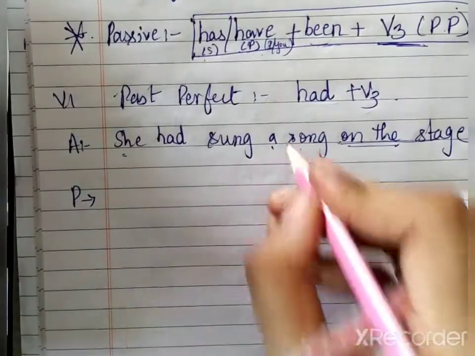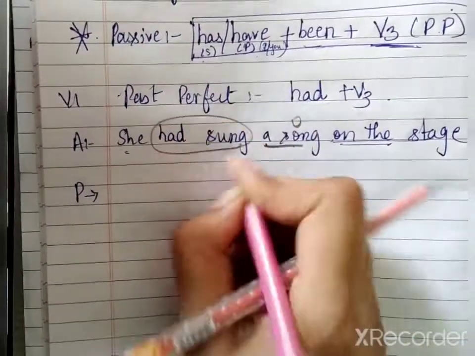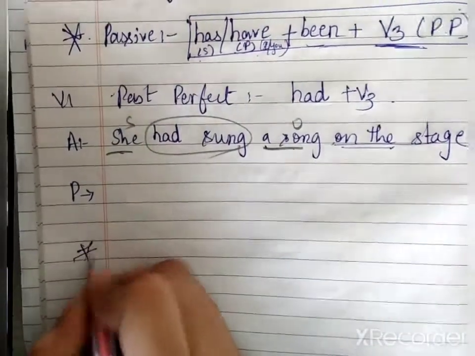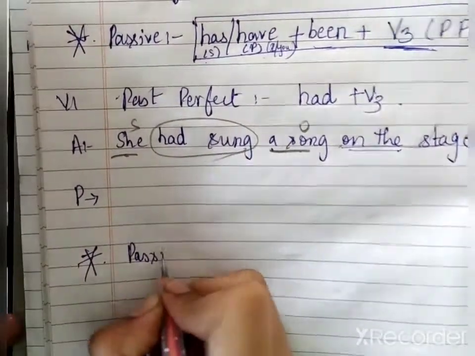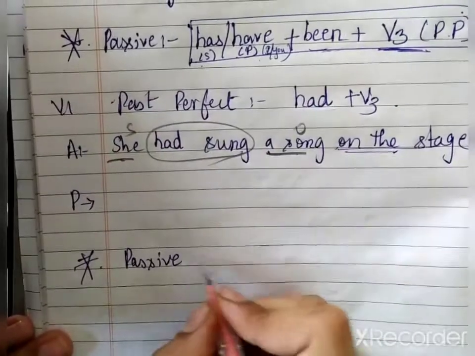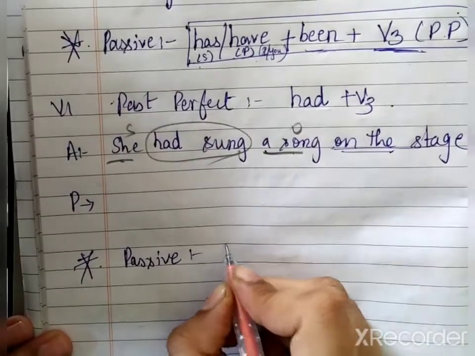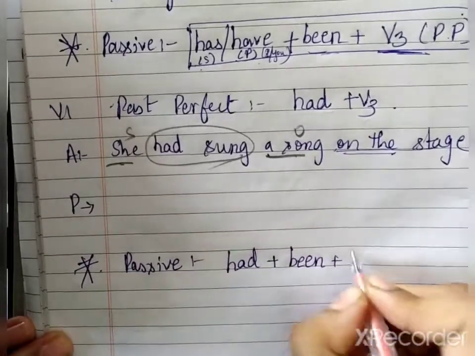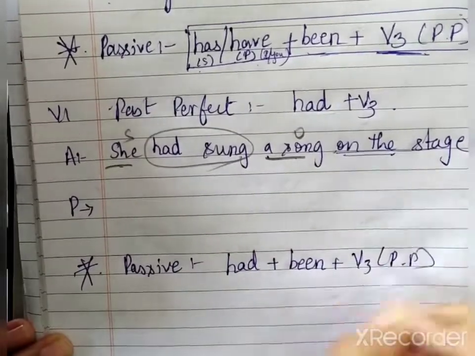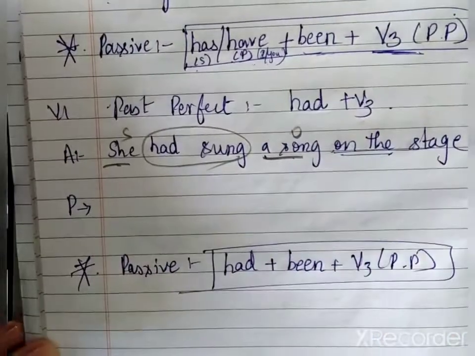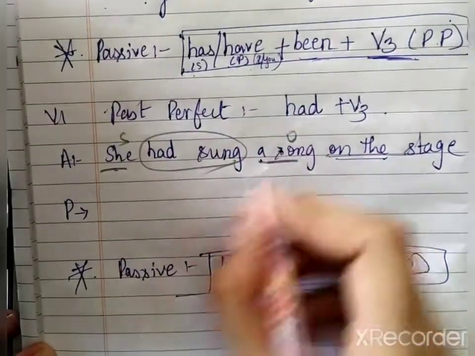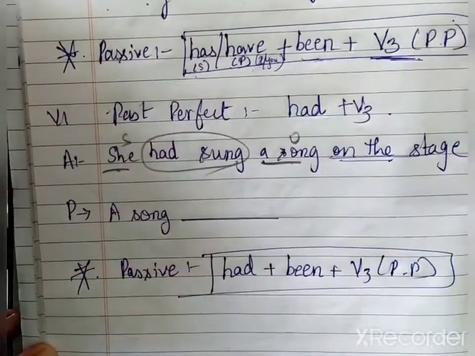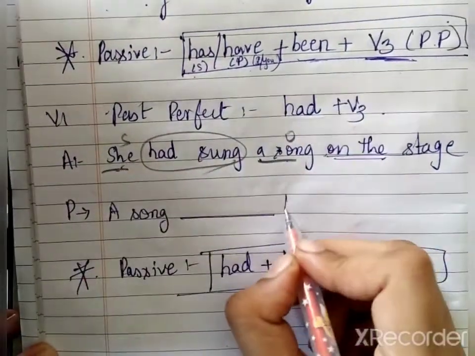This is the object, this is your verb, this is your subject, right? Now what is the formula for passive? It says had plus been plus V3, that is your past participle, right? So let us start now. A song, leave space for the verb. She becomes her.